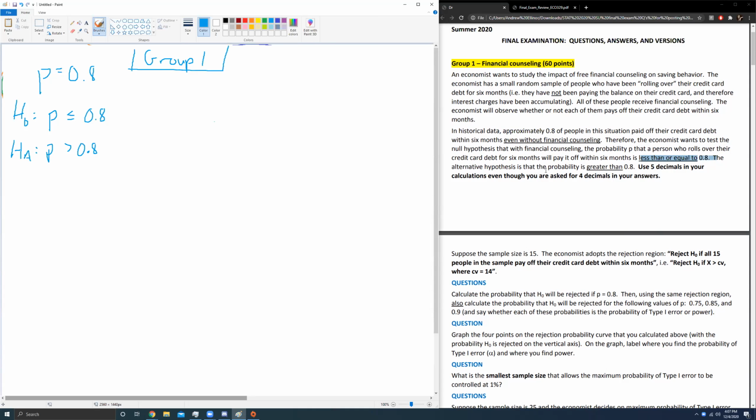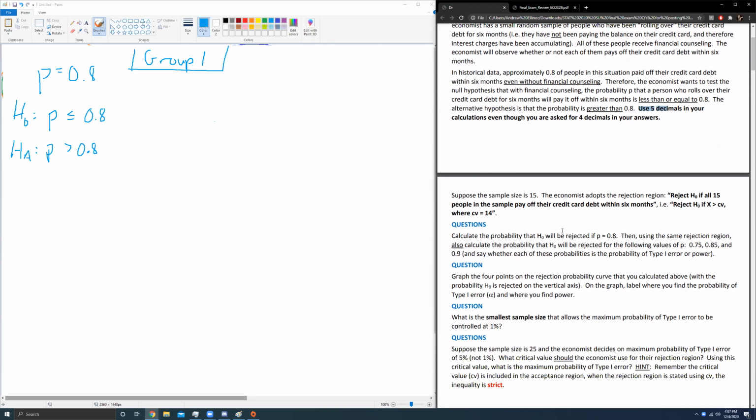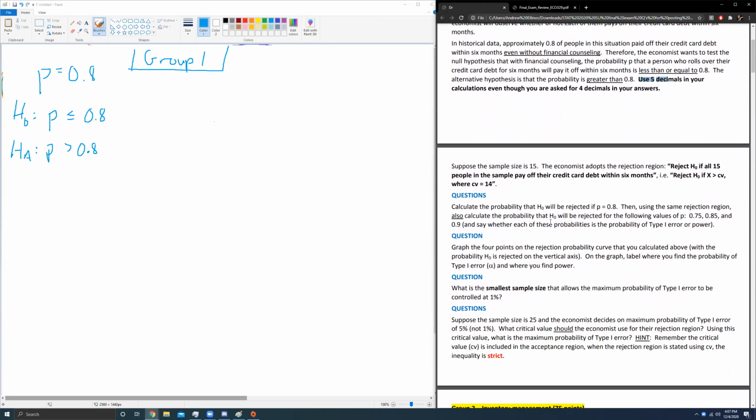We're going to use 5 decimal places. We tend to use a few more decimal places when we do this. In fact, she's even helping you out here. Make sure you go to more decimal places when you're calculating, and then round to 4 in your final answer. I'm not going to round to that many. I'm just going to round to 3 probably and call it a day. Suppose the sample size is 15. Let's continue with that. N equals 15.